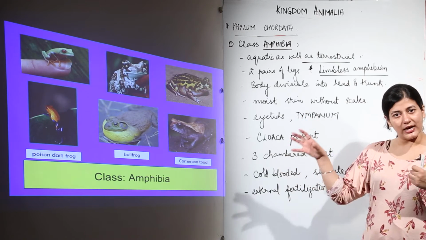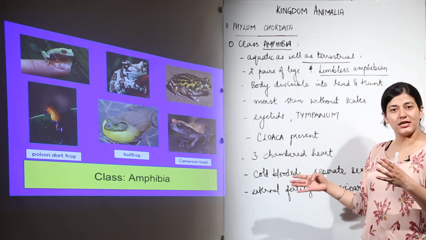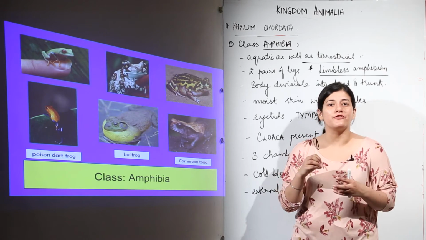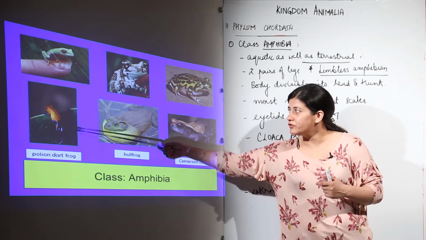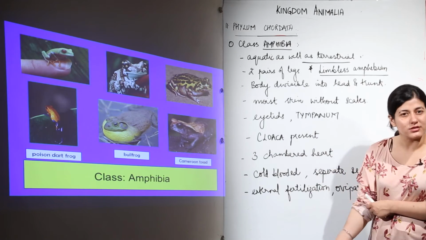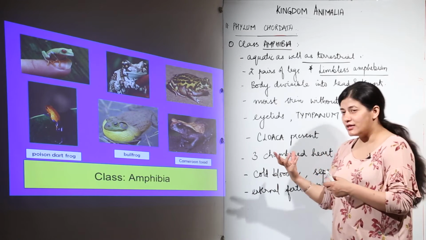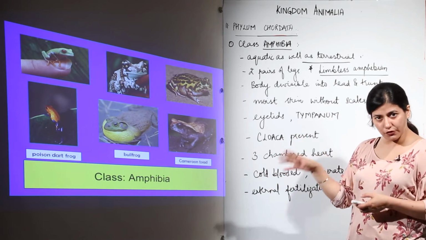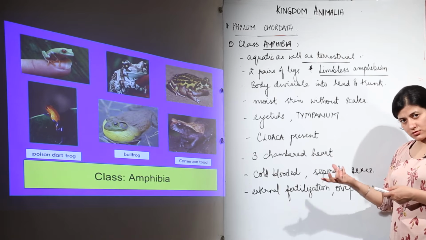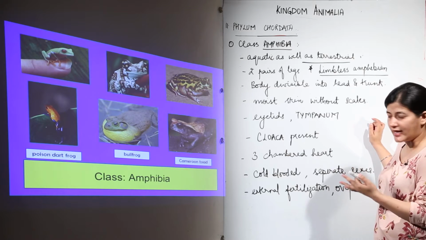Now, when we talk about class Amphibia, do keep in mind that most of the greatly poisonous species are present in this class. Now, what I am talking about is not snakes. Why not snakes? Because I am referring to these very beautifully colored frogs that are highly poisonous. They are responsible for secreting special toxins from their skin, which can kill many people in one go. As in the case of poisonous snakes, so is in the case of these frogs as well. The skin is having lots and lots of poison secreting glands, and those poisons can kill very easily. So, we deal with frogs and newts and salamanders over here.